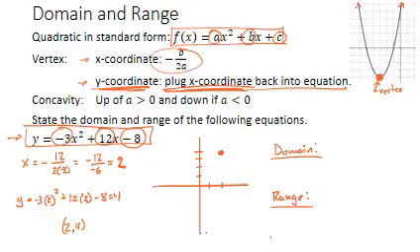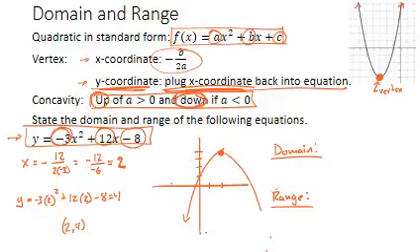And that's answered simply by looking at the value of a. If a is greater than 0, in other words, it's positive, it opens up. If a is less than 0, meaning a is negative, it opens down. In our case, a is negative 3. That's less than 0, so we know that the parabola from my vertex point is going to open down. It could be skinnier, it could be wider than the way I've drawn it, I don't know, but at this point I don't care because all I'm determining is domain and range.